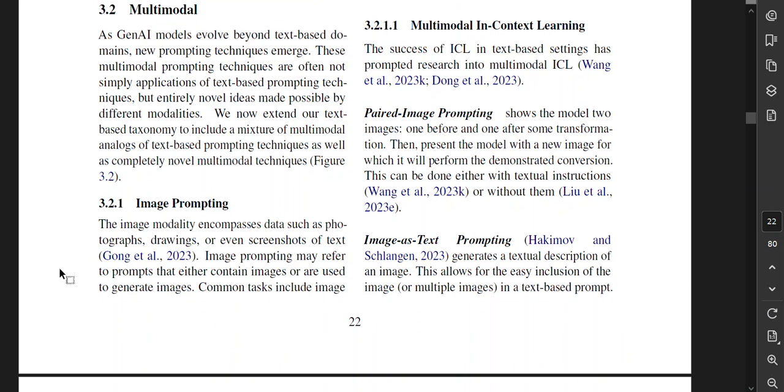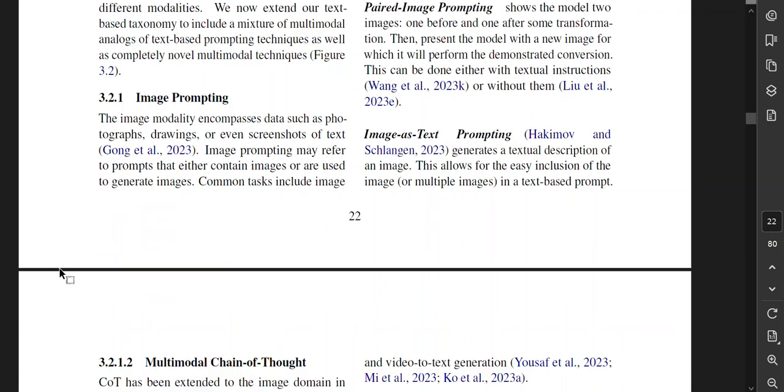Multimodal in-context learning. Okay, the success of in-context learning in text-based settings has prompted research into multimodal in-context learning. Paired image prompting shows the model 2 images, one before and one after some transformation, and then presents the model with a new image for which it will perform the demonstrated conversion. This can be done either with textual instructions or without them. Okay, I need to look into that. Image-as-text prompting generates a textual description of the image. This allows for easy inclusion of the image or multiple images in a text-based prompt.